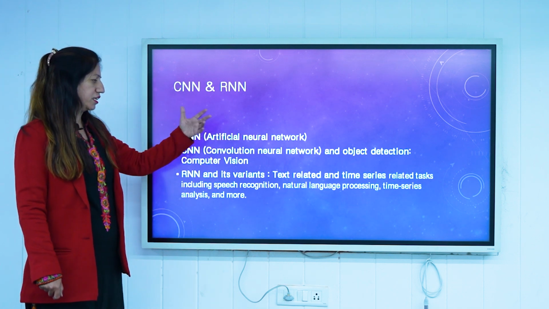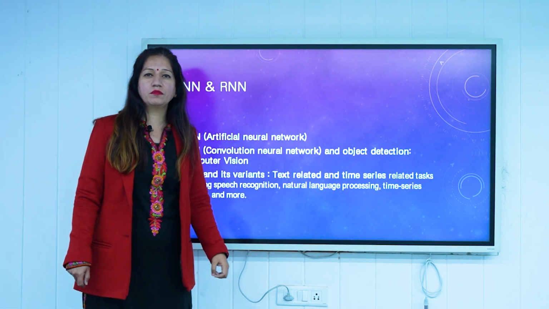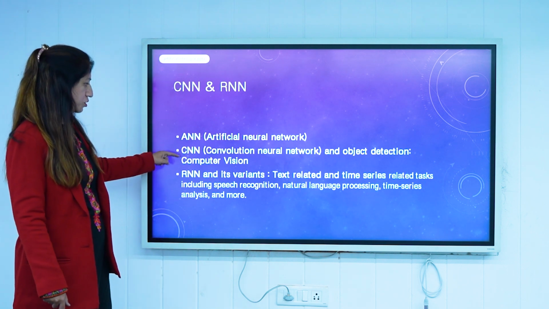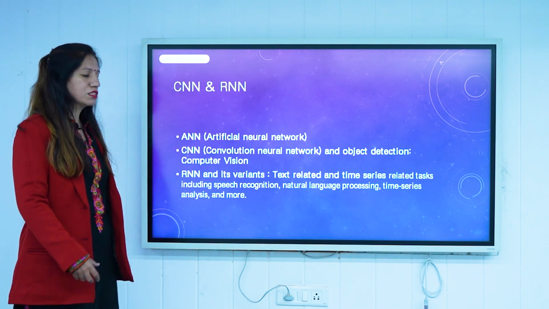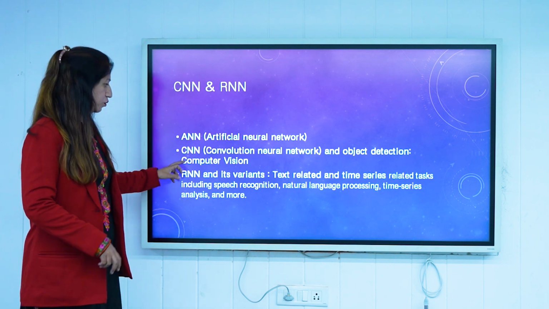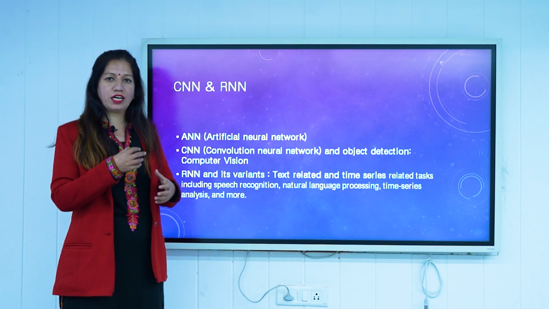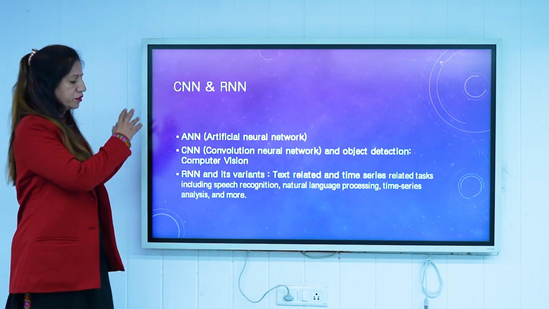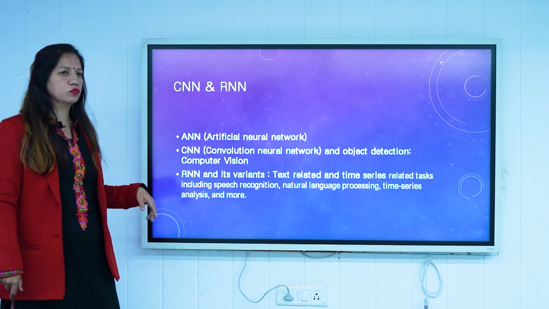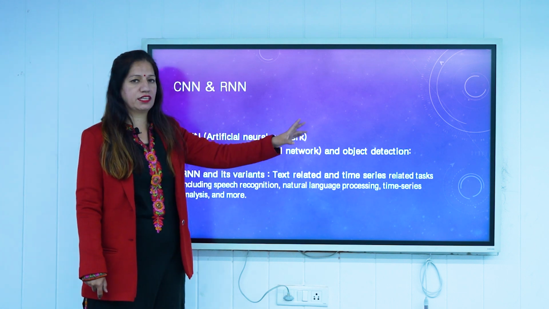ANN, CNN and RNN are used in your deep learning strategy. ANN is used for text related tasks also. CNN is used for object detection and image segmentation. It is used for computer vision, meaning image analysis, image segmentation, right? If something is related to images, then it is a case of computer vision. We have to capture an image, process it, and predict the pattern accordingly. That is computer vision. So CNN is basically used for object detection and image related analysis.